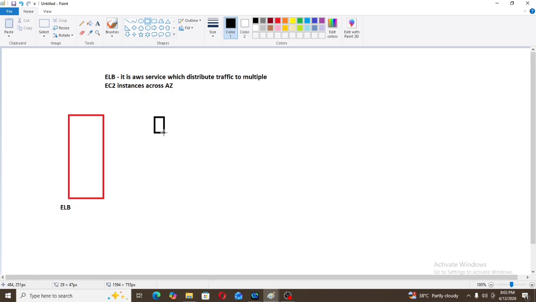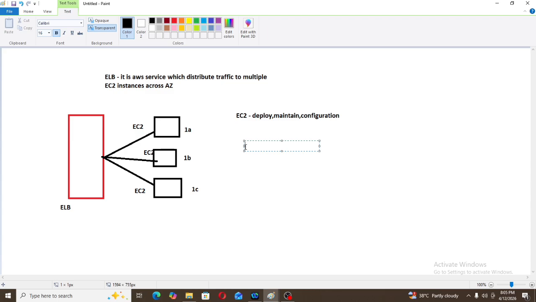So if I am deploying my application in EC2, I need to deploy that application, I need to maintain that application, I need to do some configurations in my application. It means everything I need to do in EC2. I need to deploy, I need to maintain, I need to configure the application. But for example, I don't know how to deploy the application. I don't know how to maintain the application. I don't know how to configure the application.